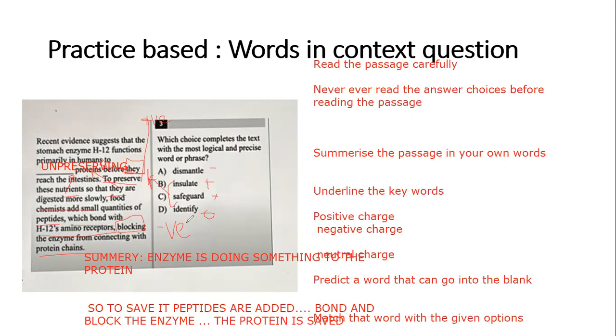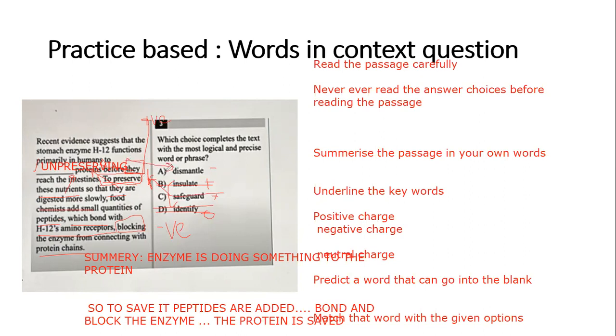So you can't have the same word here. So here we have to preserve. What's the opposite to preserve? Unpreserved. So we got this word here. And then the only thing, we can't have a neutral word because we have one positive, one negative. It can't be a neutral sentence or neutral contextual passage. So identify is ruled out. And we have insulate and safeguard, both meaning to preserve. So you can't have them. Now we need an opposite word to preserve, which is unpreserved.